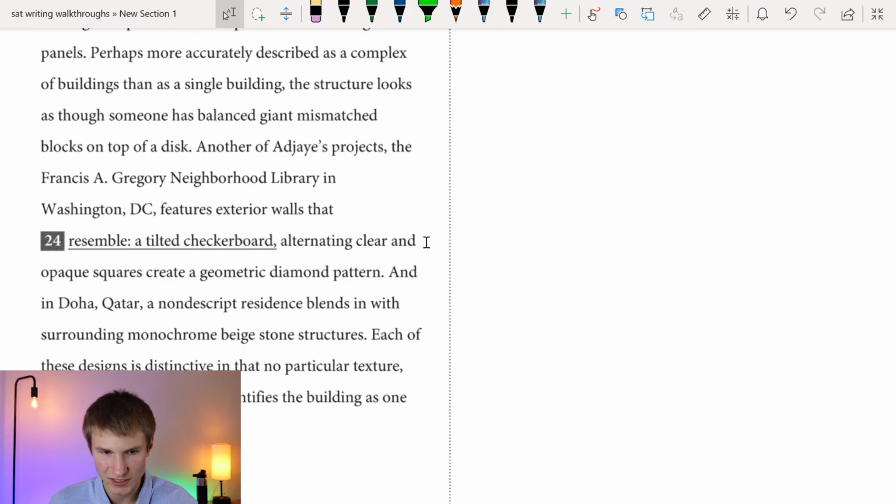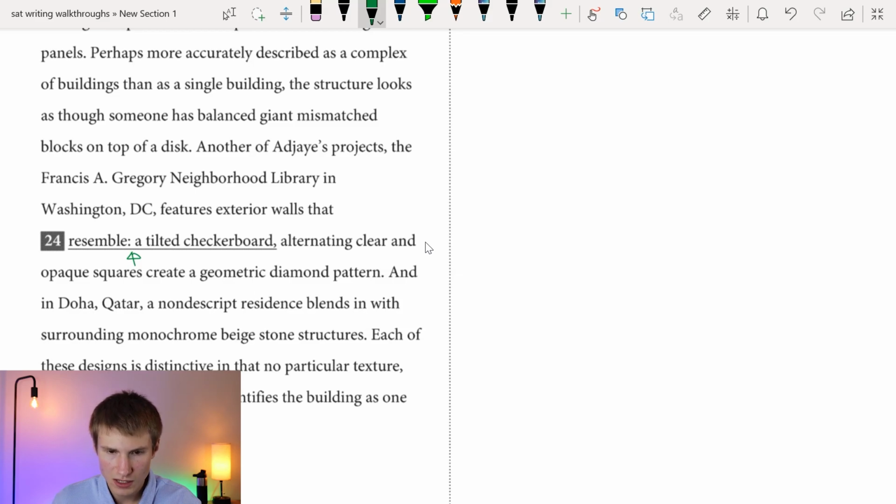Another of Adjaye's projects, the Francis A. Gregory Neighborhood Library in Washington, D.C., features exterior walls that resemble a tilted checkerboard. Alternating clear and opaque squares create a geometric diamond pattern. Okay, when we say features exterior walls that resemble a tilted checkerboard, we don't need to ultimately have any punctuation here. Okay, when we say what something resembles, no need for any punctuation there.